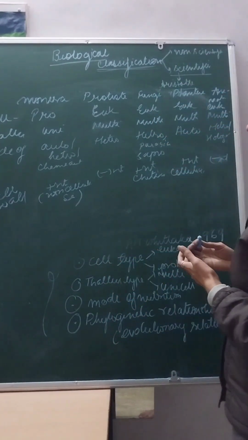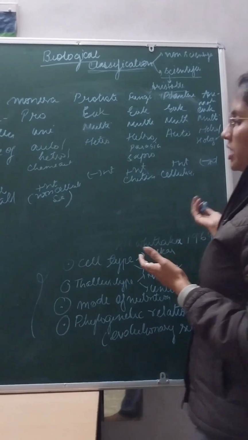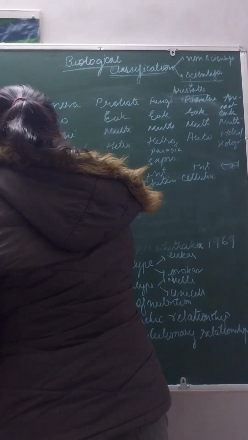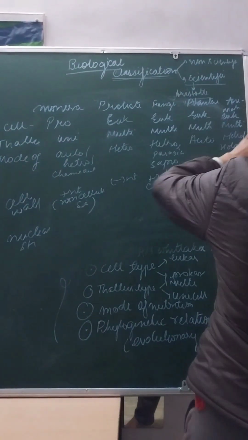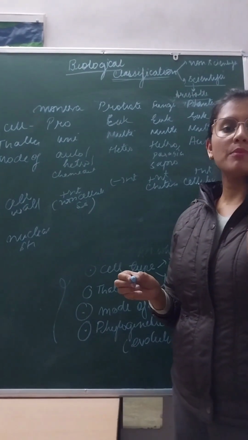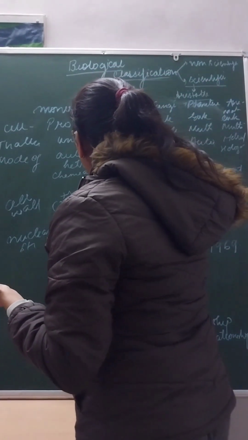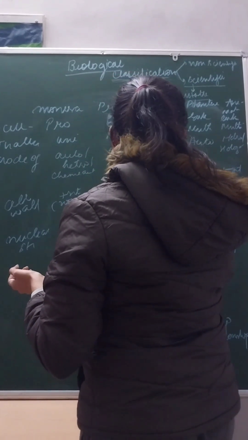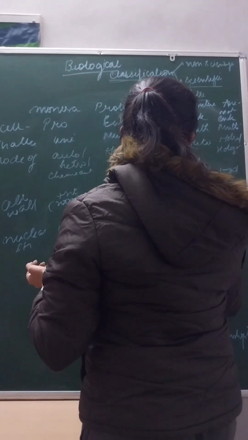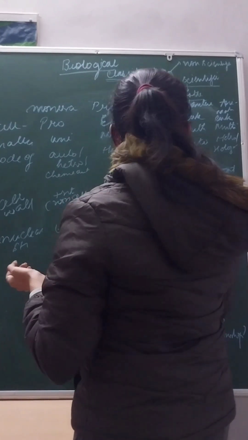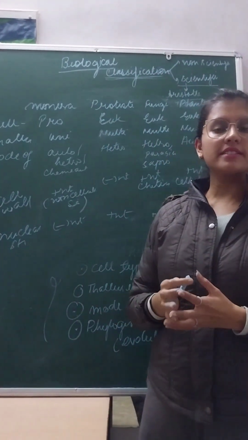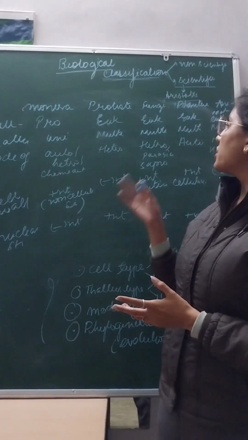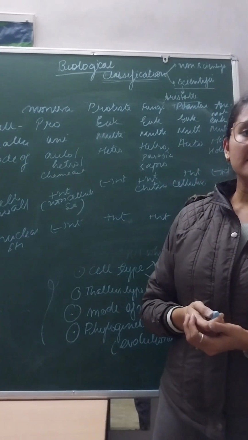Other than that, we can see nuclear structure. We have mentioned prokaryotic, eukaryotic. We can see nuclear membrane, that is Monera absent, Protista present as it is eukaryotic, fungi present, Plantae present, Animalia present. This was a general description of 5 kingdom classification, in which we have seen all these classes.